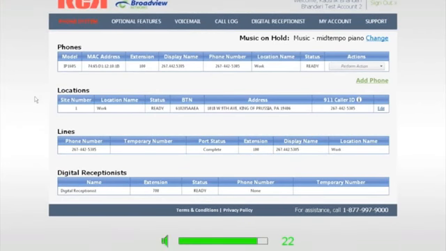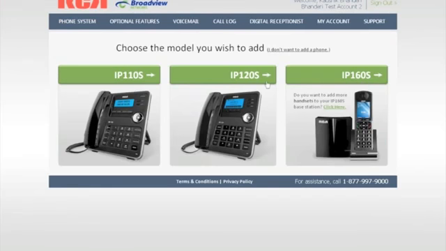I'll show you how to add a phone to your RCA business IP phone service. When you log into the website, you're presented with this page showing the phones, the locations, and the lines already established on your account. To add a phone, click Add a Phone on the right, and you're presented with the 3 model phones you can add to your account.